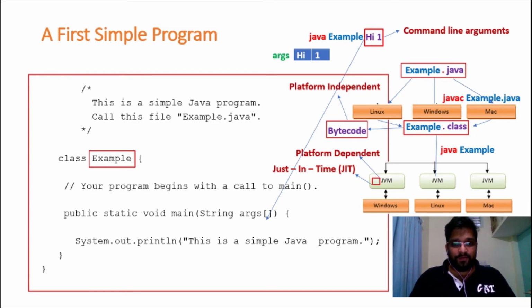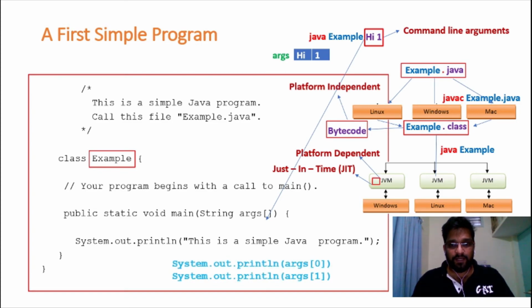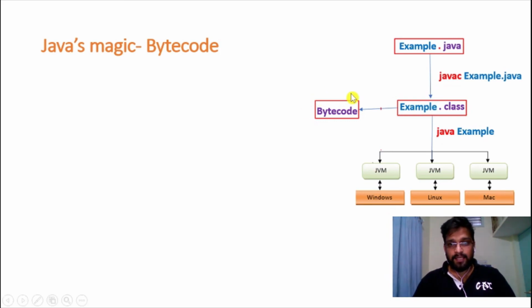If you try to print the statements args[0] and args[1], we will get the output as hi and then 1. You see that args[0] has the value hi, args[1] has the value 1, right? Let us move to the next slide. Here I have taken this diagram from the previous slide.